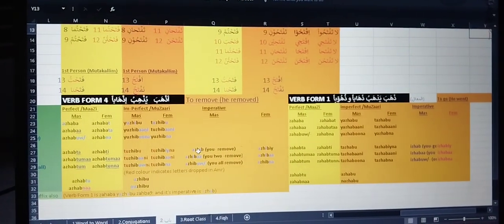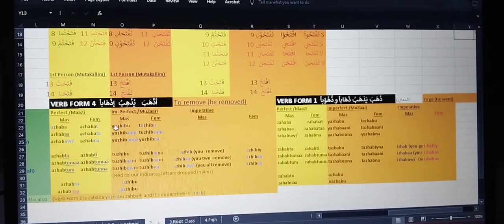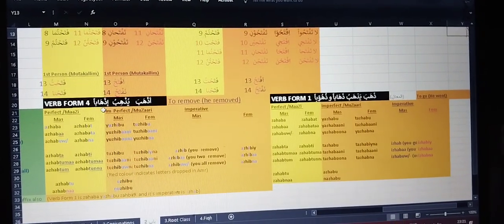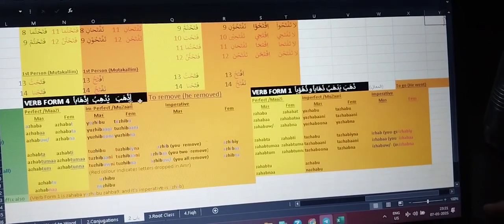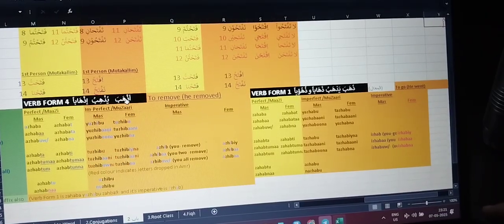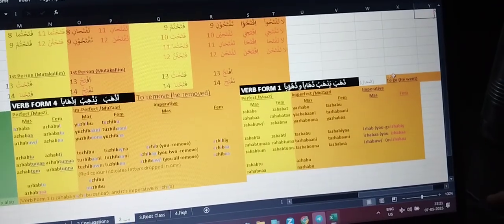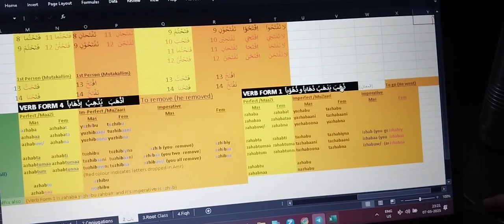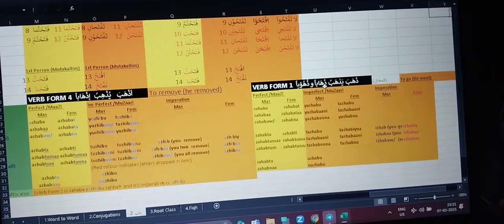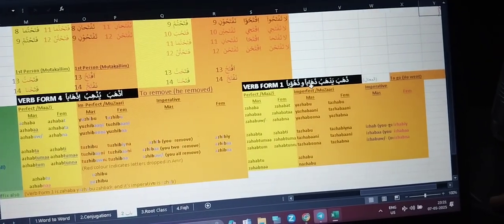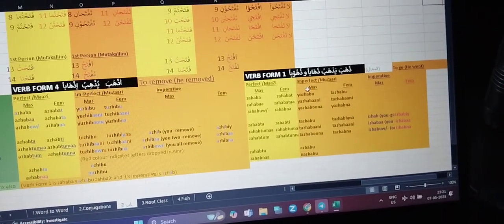So we have said azhib. This is from azhaba, yuzhibu, izhaban. Izhaban is the masdar noun, and these two are verbs. Like in this table, zahaba, yazhabu are verbs, and zahaban and zuhuban are both masdar. It is also known as verbal noun.